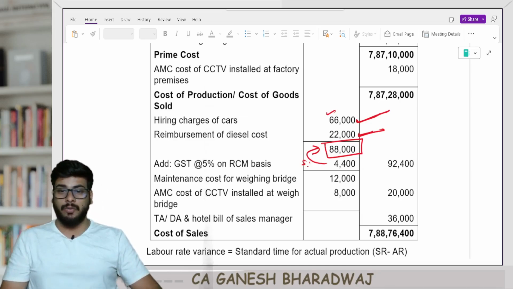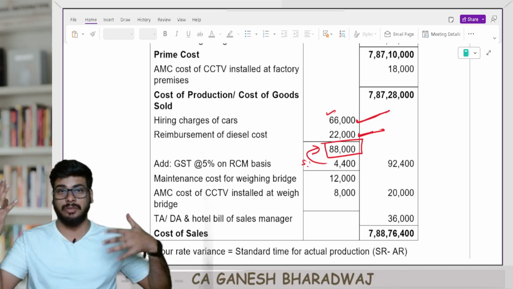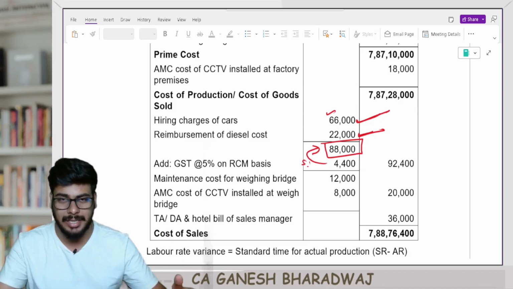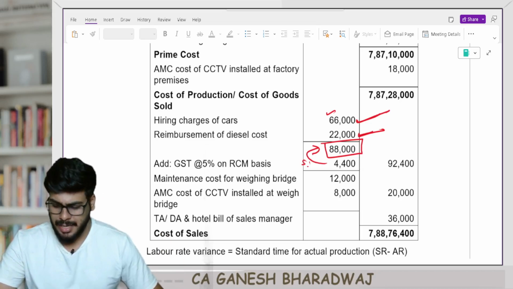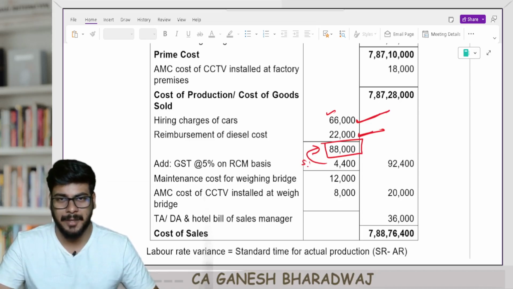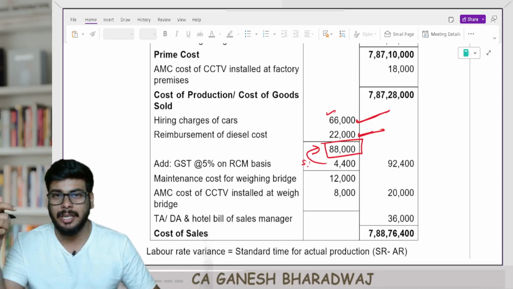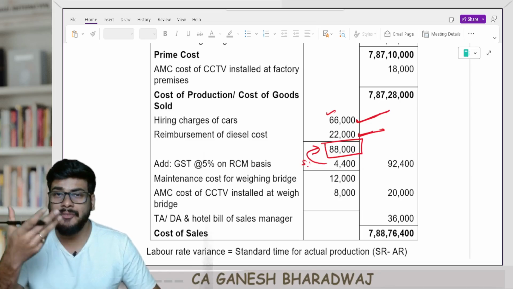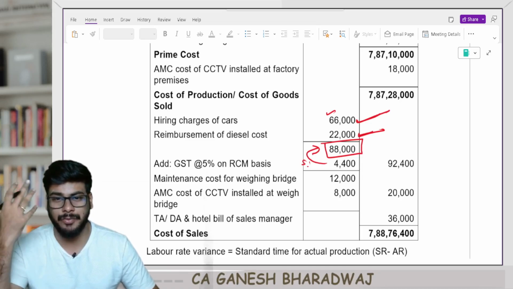Sir, why? One more thing you may have a doubt about: it is a diesel cost, and on diesel GST is not applicable. I know. I don't want to get very technical, but there is something called the value of supply, under Section 15 of the GST law.